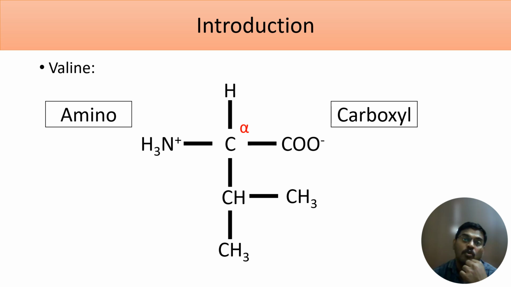There are more than 300 amino acids present in nature, but we are going to read only the 20 amino acids which are present in our body. Only these 20 amino acids are coded by the genes present in our DNA. So these amino acids are called standard amino acids.